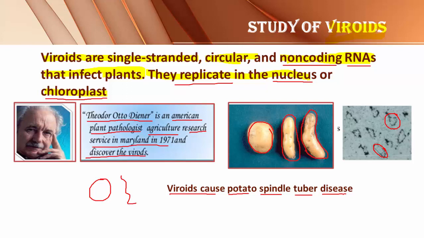The credit of discovering viroids goes to Theodore Otto Diener, and he discovered the viroids during the identification of the cause for the potato spindle tuber disease. When a potato plant gets infection from the viroid, the shape of the potato tuber changes. Instead of the normal tuber shape, the potato tuber gets an elongated shape, that is due to the infection by viroid. So this is about the viroids.